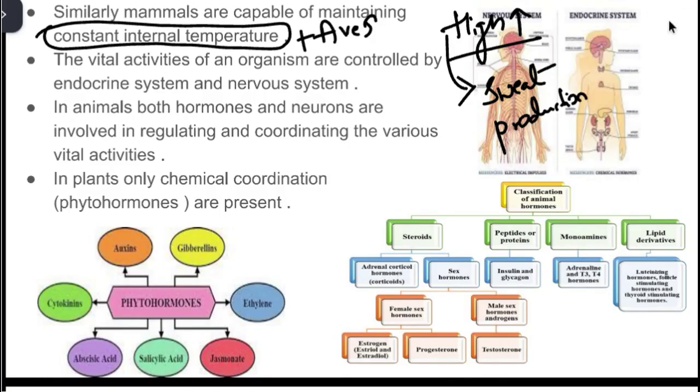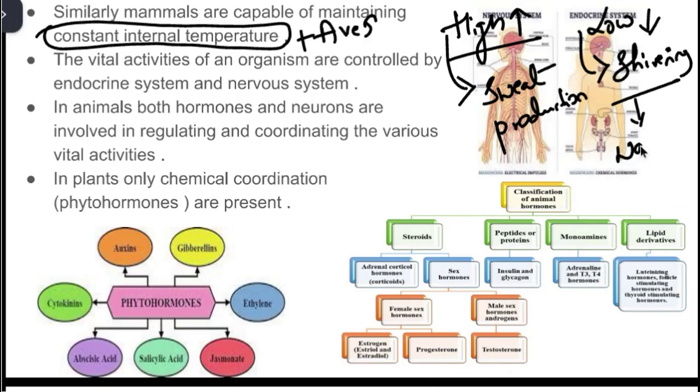So in case 2, if the temperature is very low, your body will respond to the stimulus by undergoing shivering, right? So shivering is a form of exercise which produces warmth, right? So in both cases, the ultimate goal is to maintain a steady environment, right? So this is another classic example of how internal conditions are regulated inside the body.